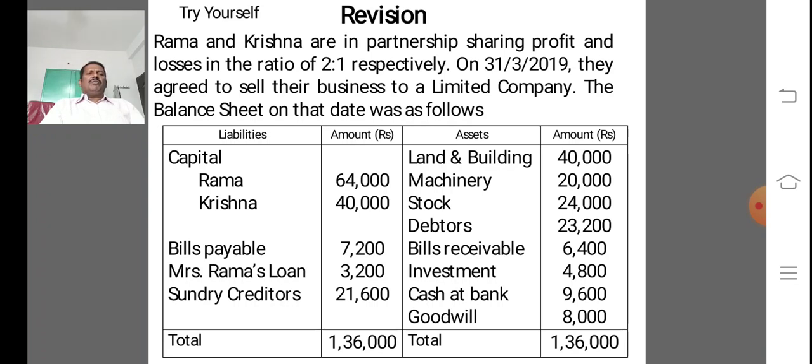Sundry creditors 21,600. Then land and building 40,000, machinery 20,000, stock 24,000, debtors 23,200, bills receivable account 6,400, investment as an asset 4,800, cash at bank 9,600, goodwill 8,000, total is 1,36,000.